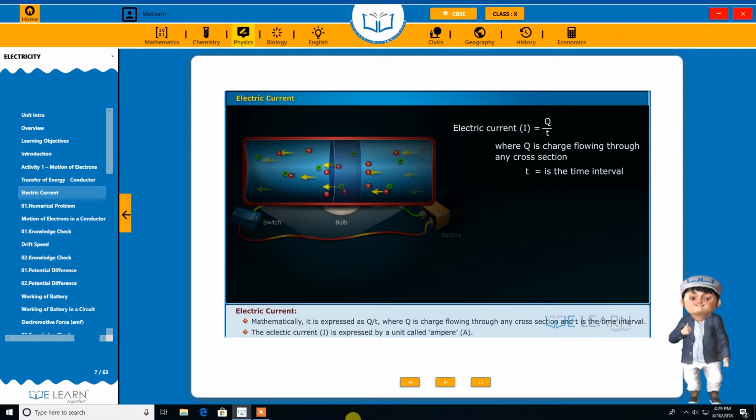The electric current I is expressed by a unit called ampere, A. 1 ampere is constituted by the flow of 1 coulomb of charge per second. 1 ampere is equal to 1 coulomb per 1 second. Let us learn about the motion of electrons in a conductor.